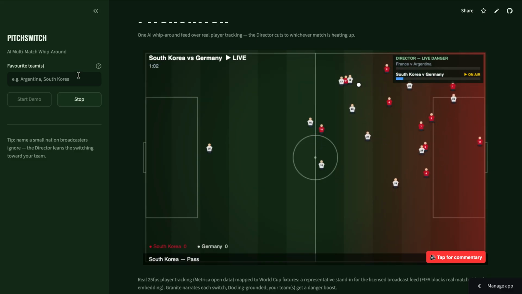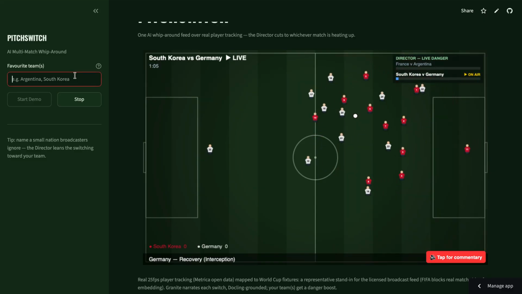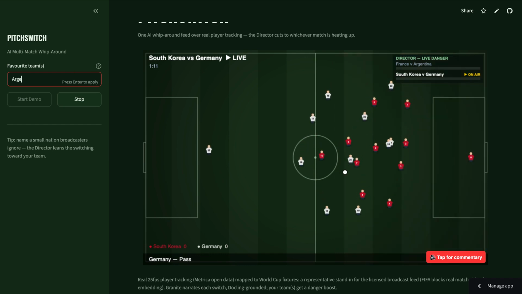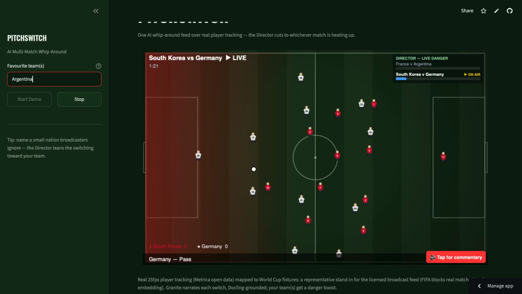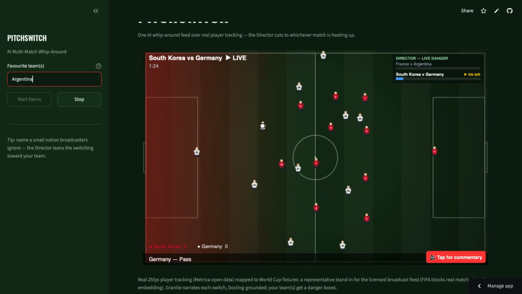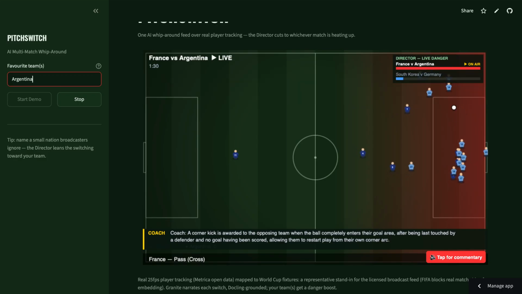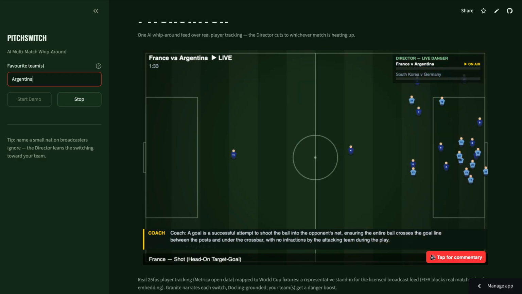I've also included this favourite team feature to promote the viewership of smaller teams. For example, if I was an Argentinian national, I'd enter in Argentina and it would give a weight to Argentina's games. As you can see, it's switched right now, so the danger score would have to be lower for it to switch to it.